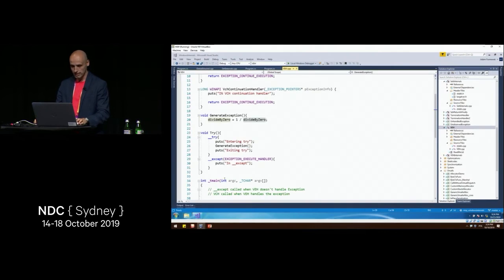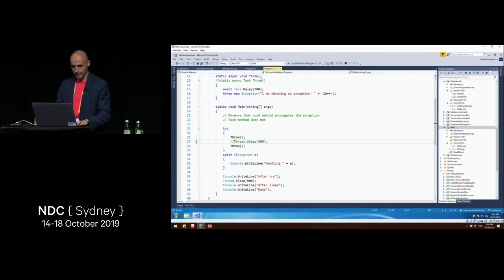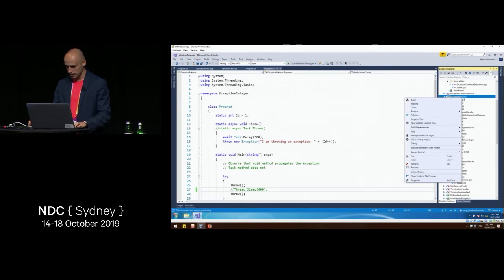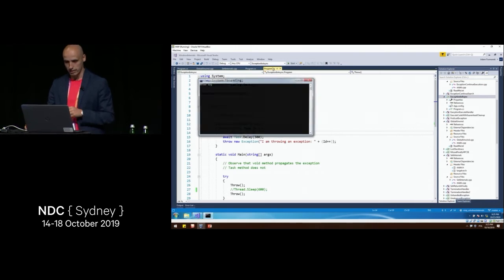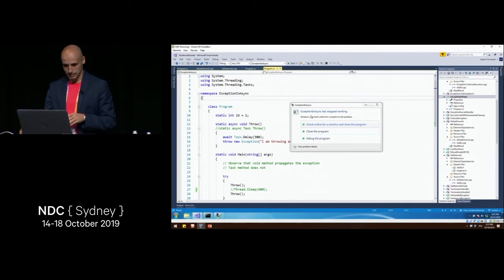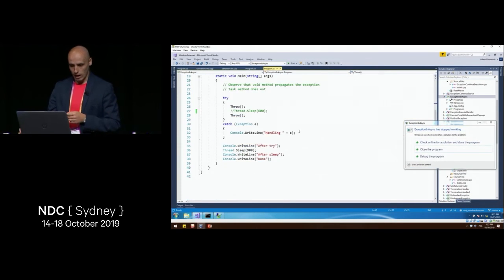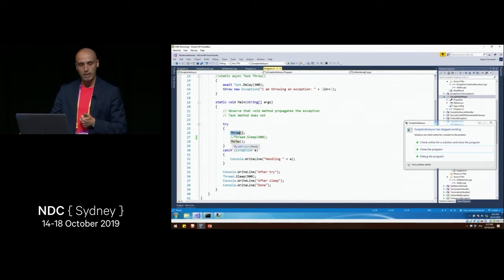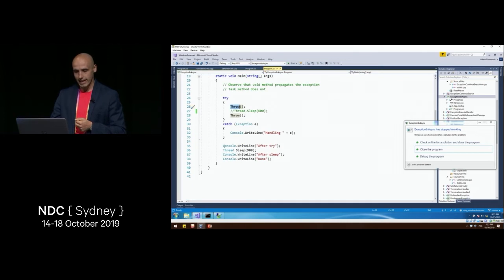So let's actually see a demo how it works with async and await. So let's do the demo code exception in async. Let's make it as a startup project and let's run it. So what we do have here is a main method in which we do have try catch, and we call method throw twice. And then we do some printing. We sleep for 900 milliseconds.